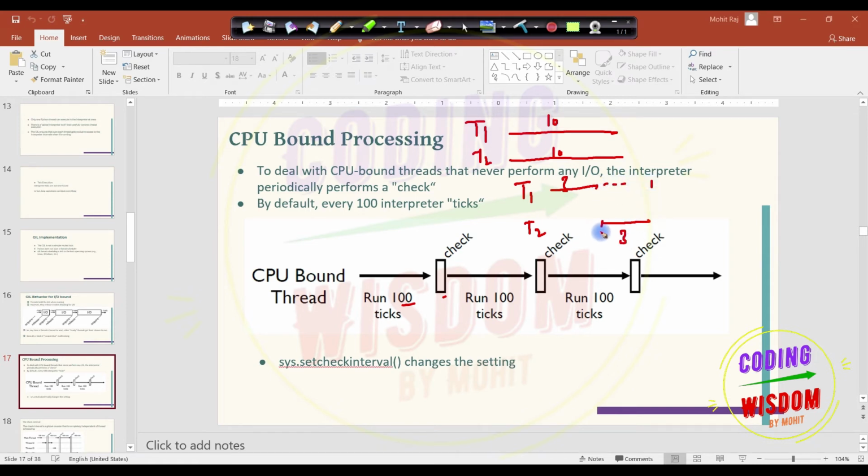After T2 completes some work, T2 releases it after 100 ticks, checks, and the GIL is acquired by T1. T1 works on it for 3 seconds, then 3 seconds waiting. In this way, the total is 20 seconds plus some switching time, depending upon the operating system. Twenty because there is no delay time: 10 for this one, 10 for this one, and then some switching time. There is no parallelism for CPU bound processing.